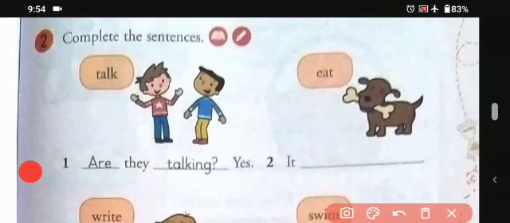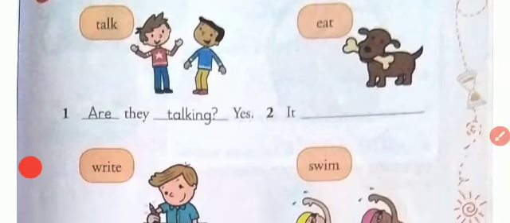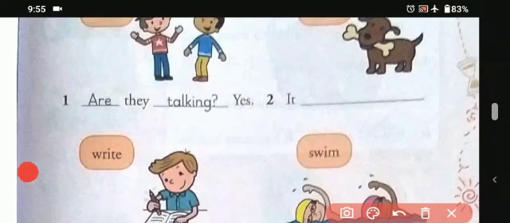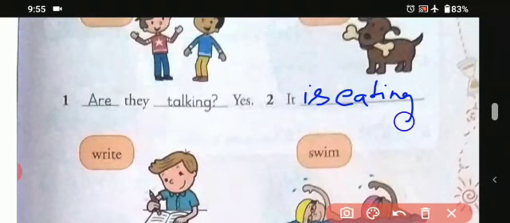Complete the sentences. So now we have to complete these sentences. Let's begin with the first one. Are they talking? That's a question mark. Are they talking? It is written here as an example. The next one: we can see a dog with a bone. So it is eating a bone. That means the dog is eating the bone.